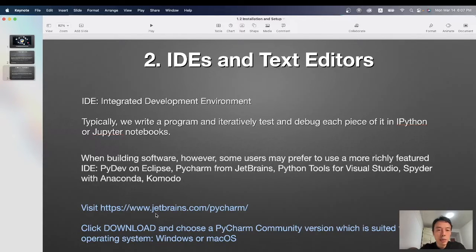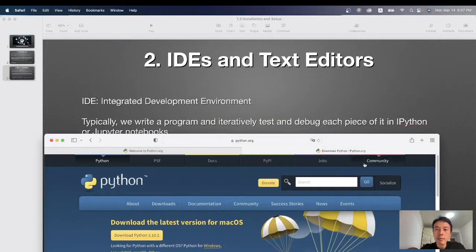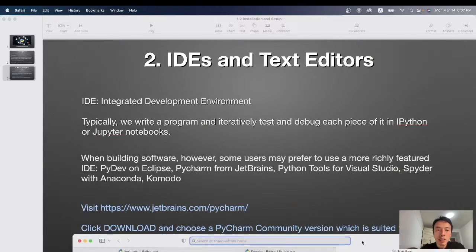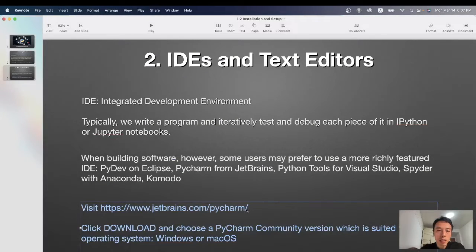Visit www.jetbrains.com/pycharm. Click download and choose the PyCharm Community version which is suited for your operating system, Windows or Mac OS version, okay? JetBrains, let's copy this URL.